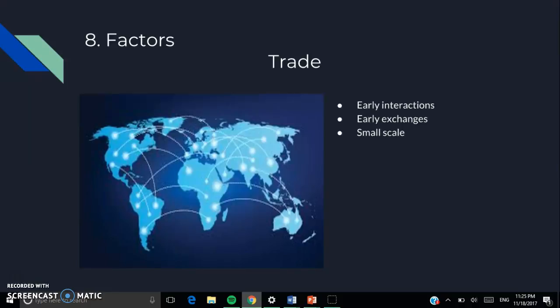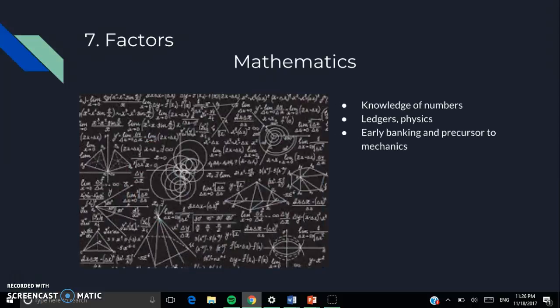Number 8 is trade, and trade was basically early interactions and early exchanges, but trade was only small scale at this time. Number 7 is mathematics. Mathematics was the knowledge of numbers and was used in ledgers, physics, and early banking, and served as a precursor to mechanics.